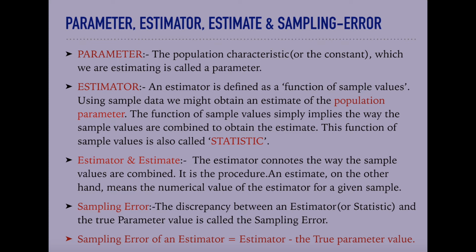So, parameter refers to the characteristics of the whole population, while statistic is the characteristic in case of sample.